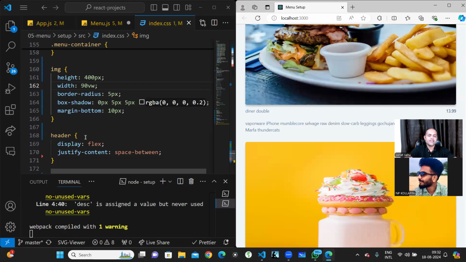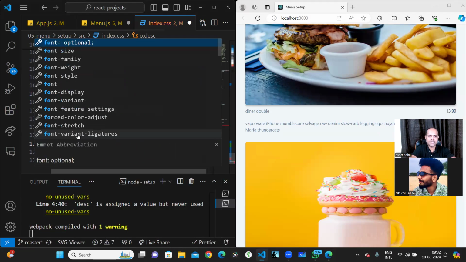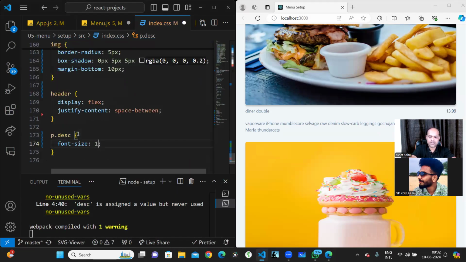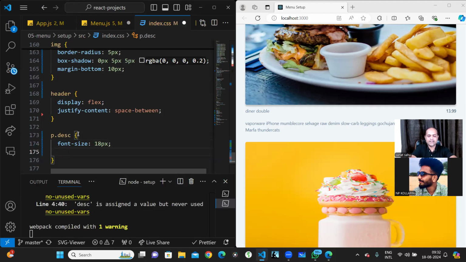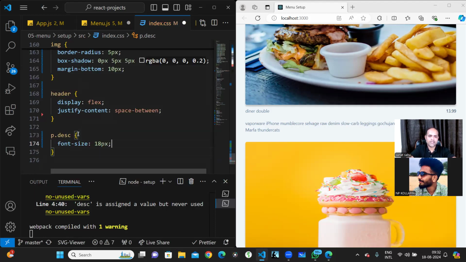Now what I will do is we will contain this guy. I'll give a font size of 18 pixel, a little larger. Then in the header, these colors I need to change.